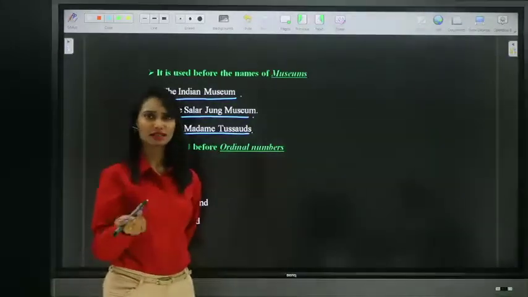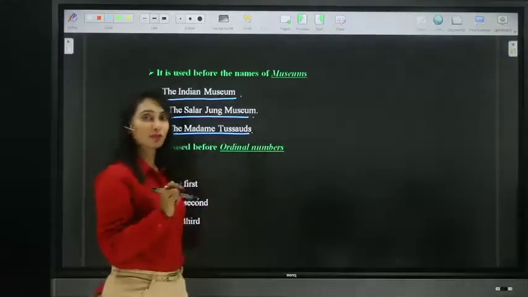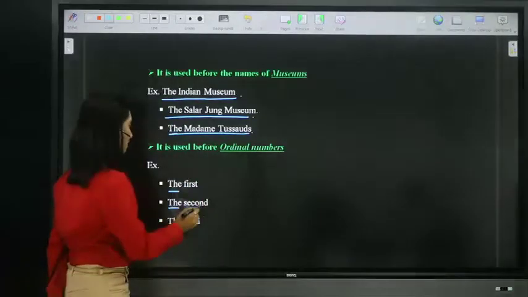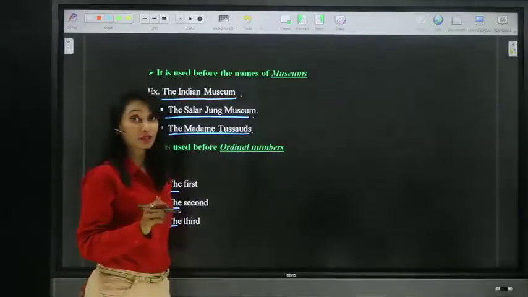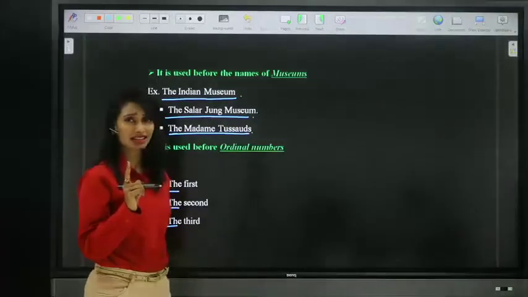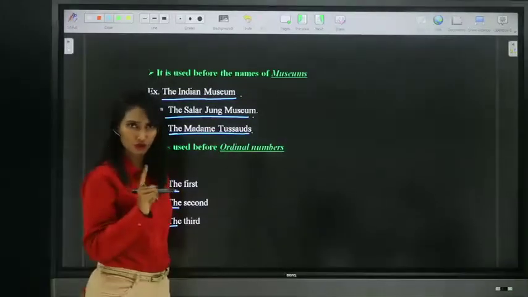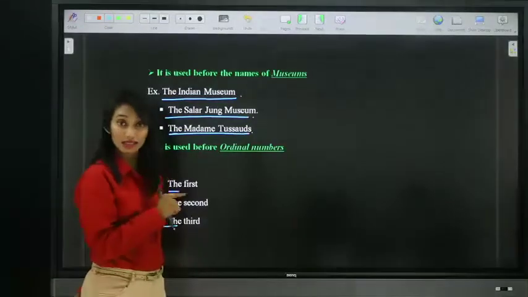The first, the second, the third, the 21st, the 50th, the 100th. So we must place definite article the first, the second, the third, etc. before ordinal numbers, not before cardinal numbers. We do not use article before cardinal numbers. No. You cannot say the one, the two. No, the first, the second.